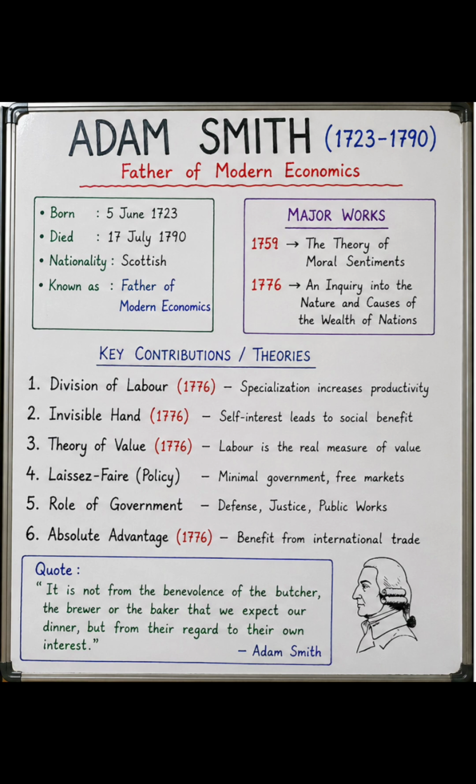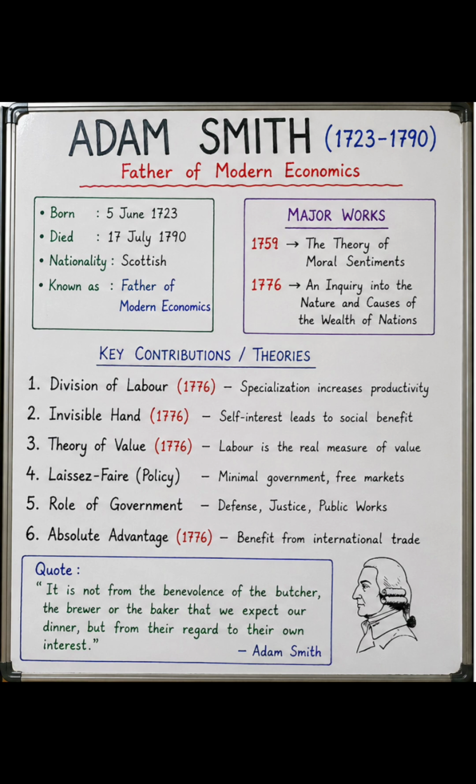If we want to determine the value of a thing, it can be measured in terms of labor, that is, how much labor is required to produce it. The fourth one is laissez-faire, that is, minimal government intervention and free markets. The fifth one is the role of the government.